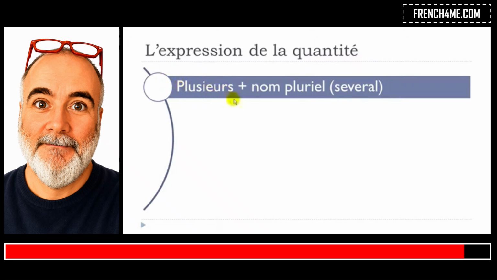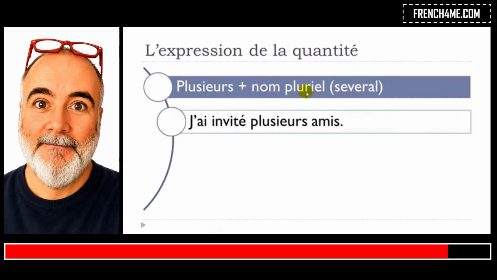So plusieurs means several, okay? And so the way you will have to construct it is that after that you will have to add a noun, okay? But then keep in mind that it should be at the plural form, okay? So several, and then followed by a noun at the plural form. So let's see a few examples now.